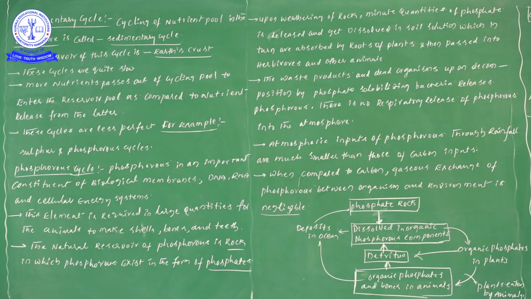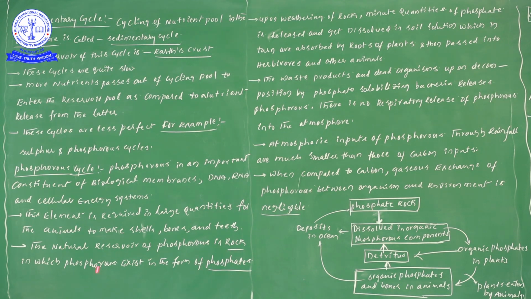Next, the natural reservoir of phosphorus is rock. Don't forget this, it is very, very important. The reservoir of phosphorus is rock, in which phosphorus exists in the form of phosphates. So in these rocks, phosphorus exists in the form of phosphates. This is also important.